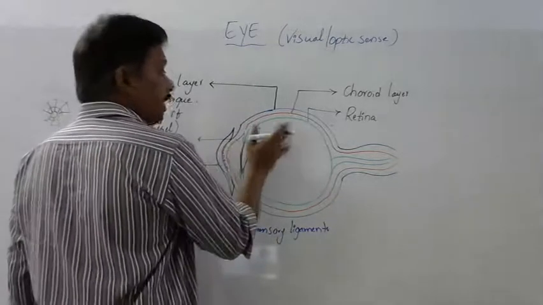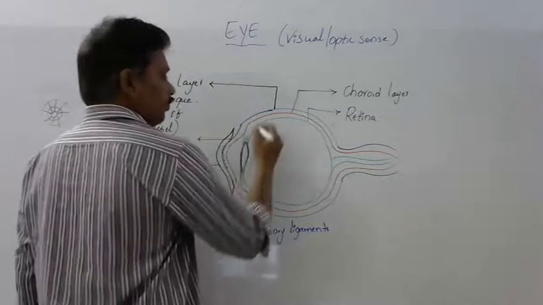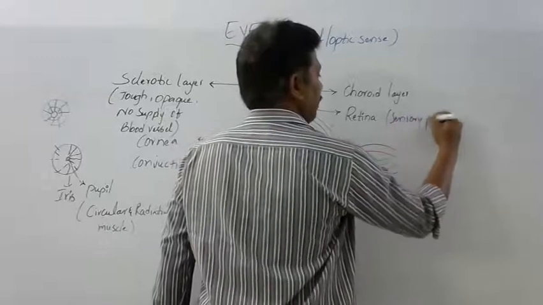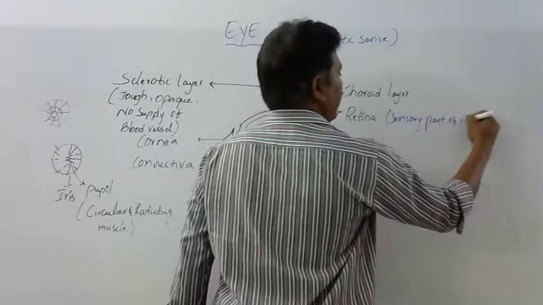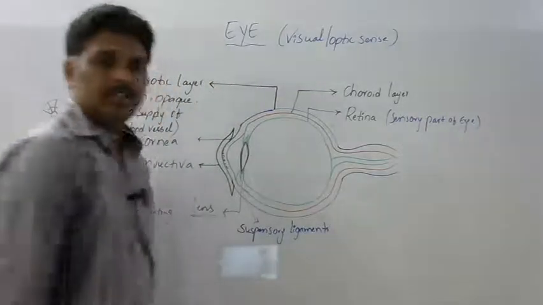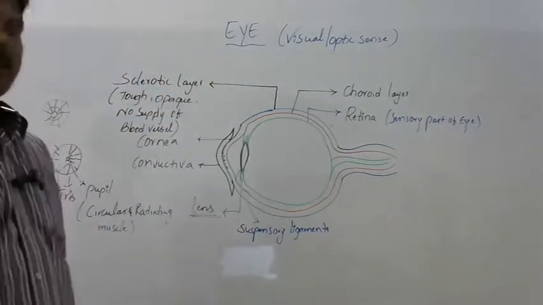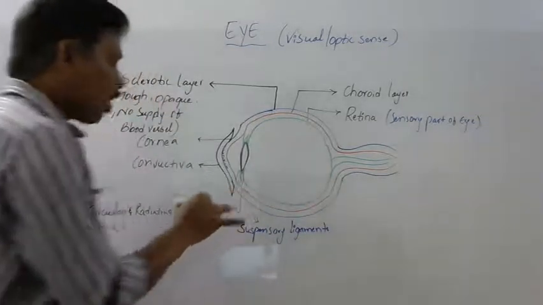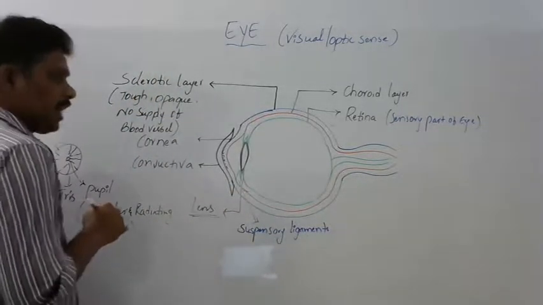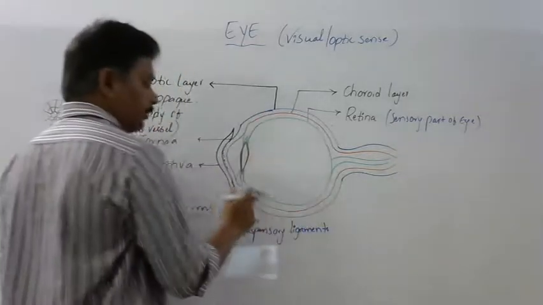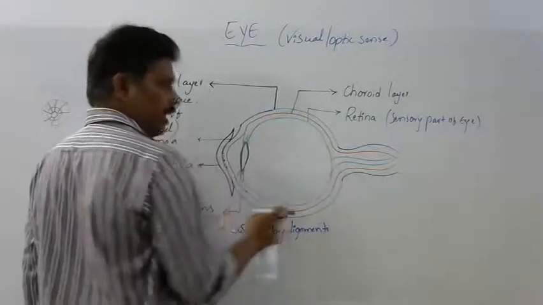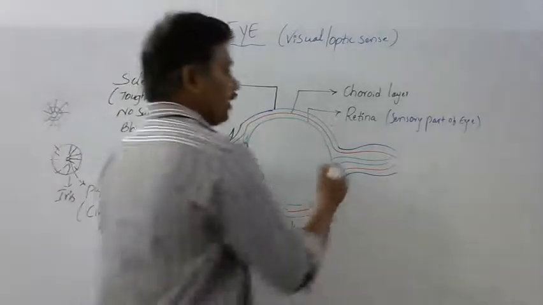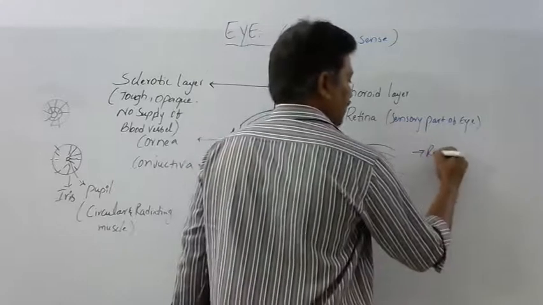Next, retina. This is the actual sensory part of the eye. Why it is called the sensory part: the so-called receptor cells which are present in the eye are completely present in this layer, the retina layer. Otherwise, we can say that the retina is made of receptor cells.